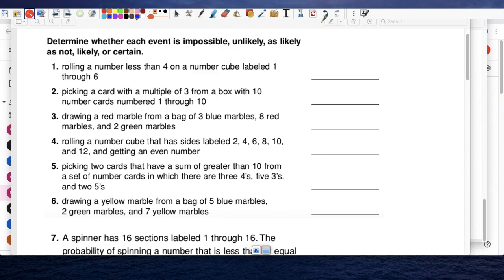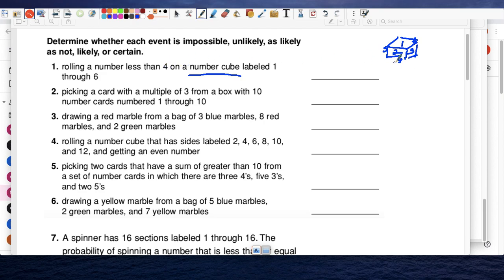So we talked about this in class today. Impossible, unlikely, as likely as not, likely, and certain. Number 1: rolling a number less than 4 on a number cube labeled 1 through 6. Imagine a number cube, like this, with 1, 2, 3, 4, 5, 6.